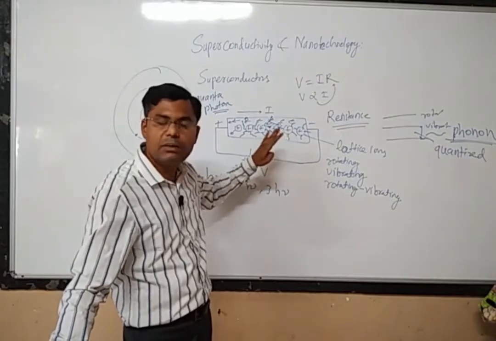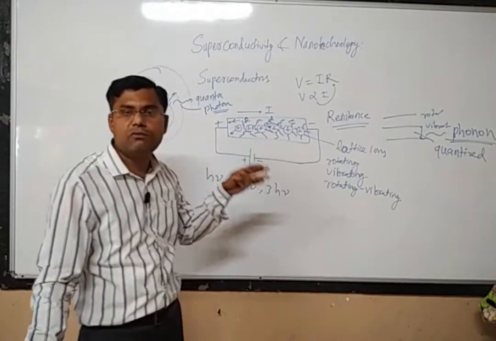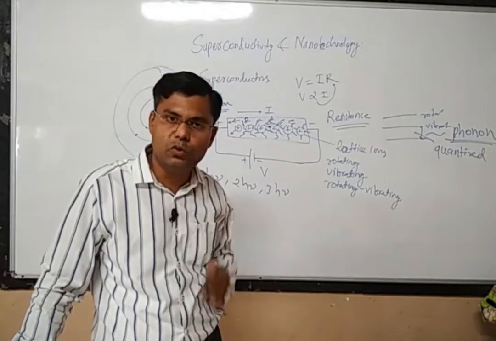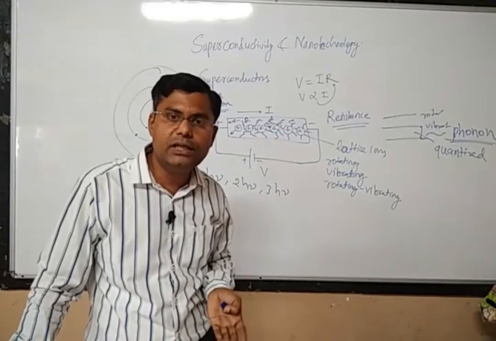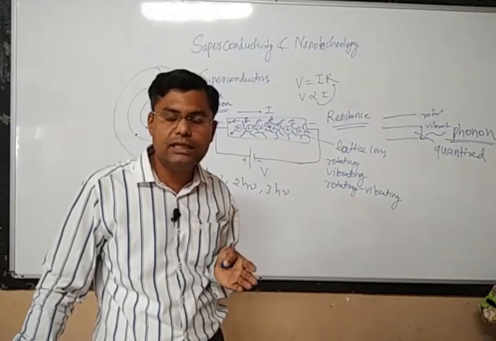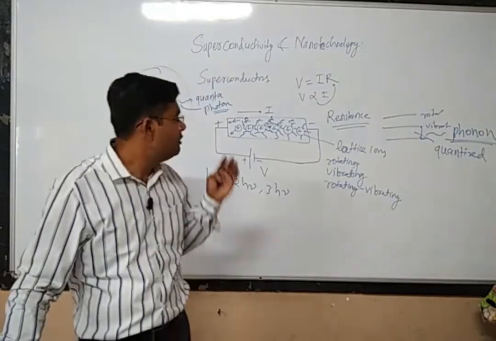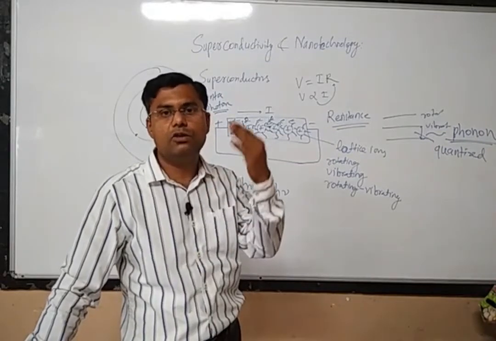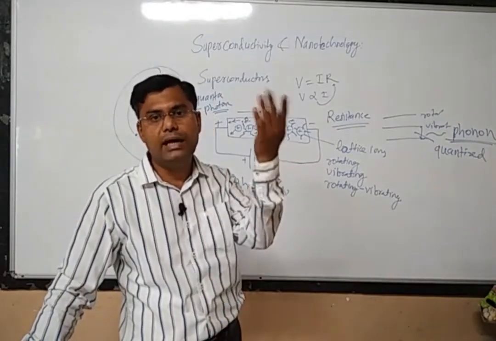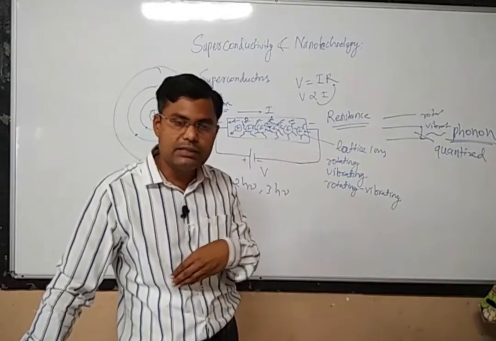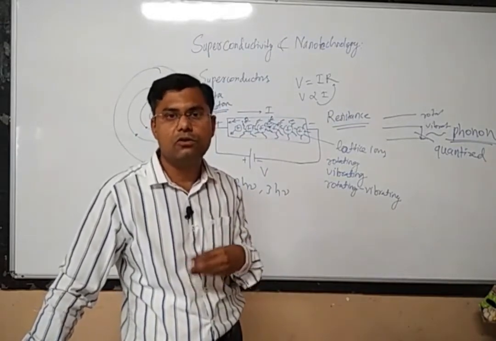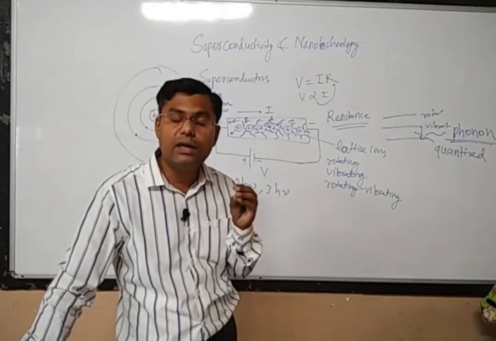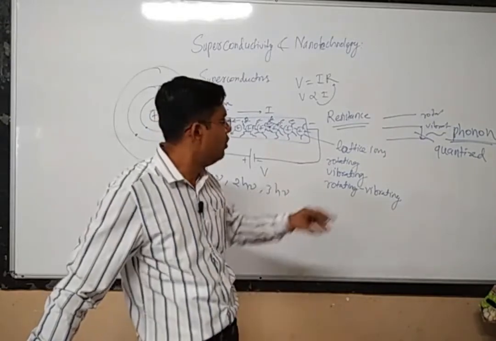The origin of resistance within the material is that every material consists of lattice ions. These lattice ions do not remain in a stationary position, they are always in motion. This motion requires some kind of energy, and these energies are quantized. Lattice ions can go from one energy level to another energy level, and again they can come back from a higher energy level to a lower energy level. This absorption or emission of energy among these energy levels is quantized, and the quantum of this energy is called a phonon.